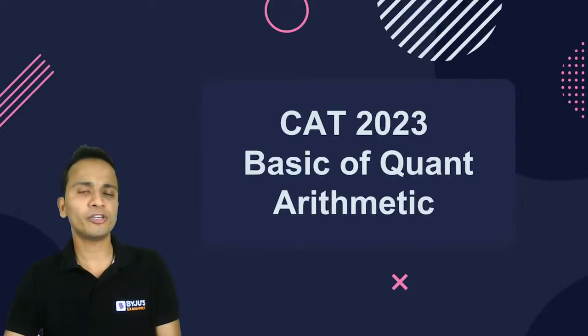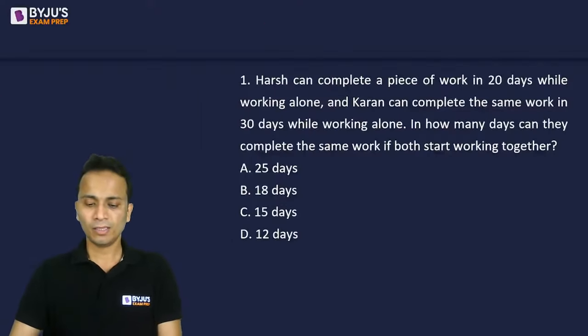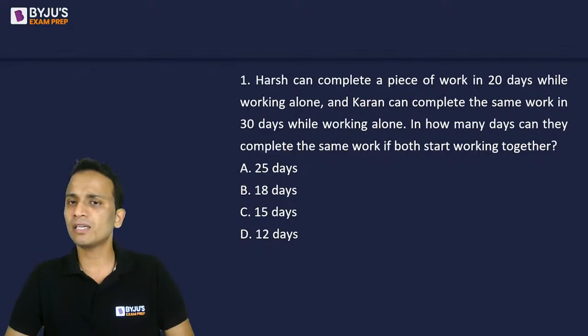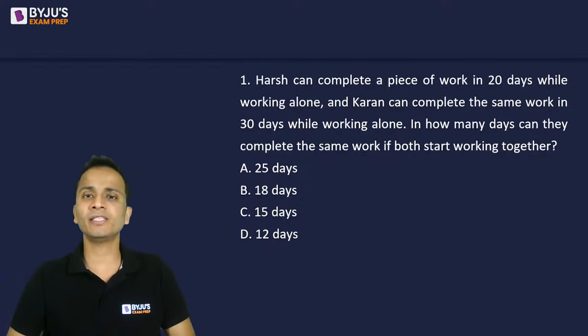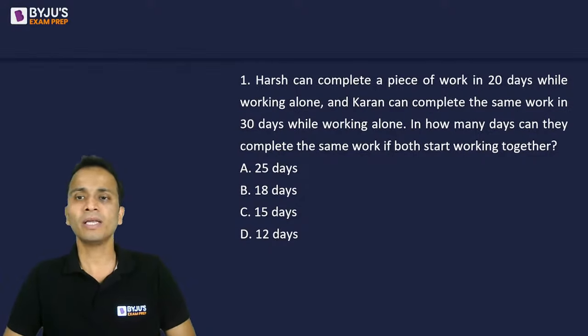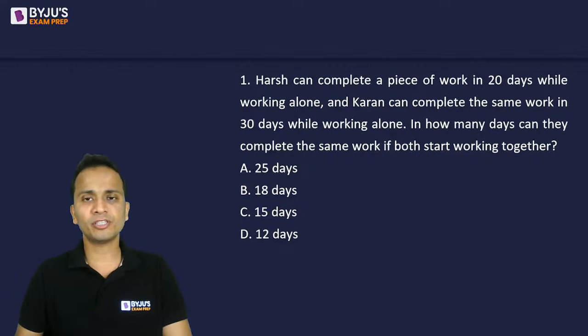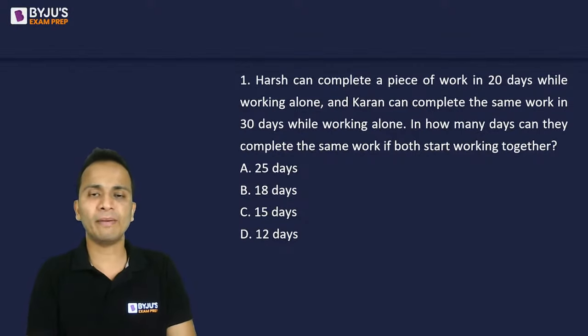So the first question is on your screen now. The question says that Harsh can complete a piece of work in 20 days while working alone, and Karan can complete the same work in 30 days, again while working alone. In how many days can they complete the work if both start working together? A very basic question at the beginning of time and work.